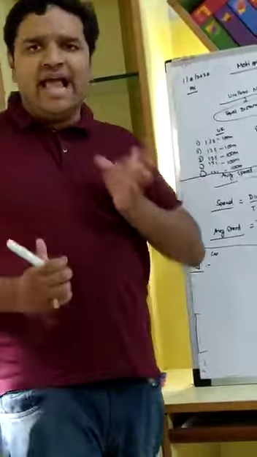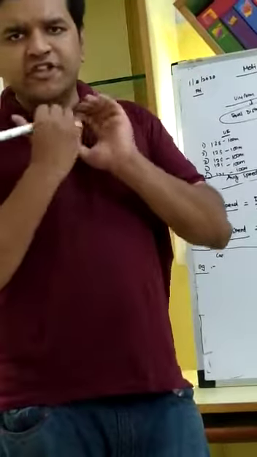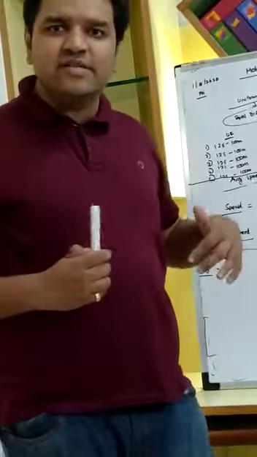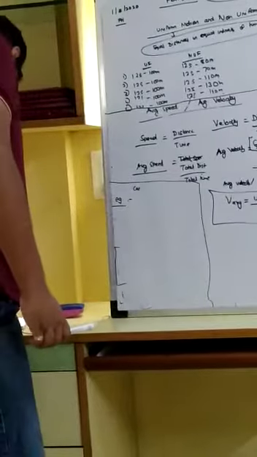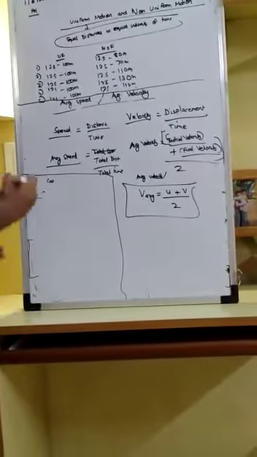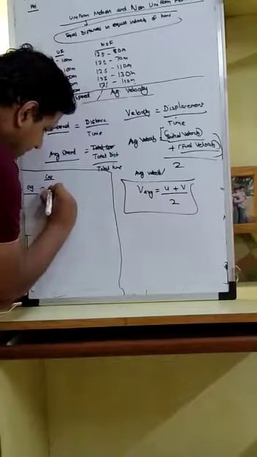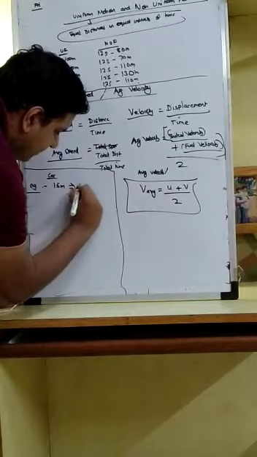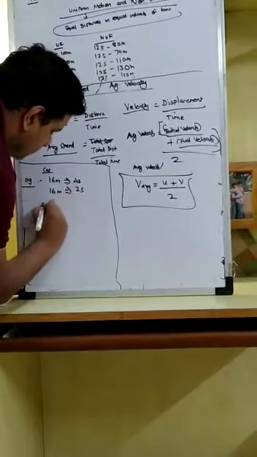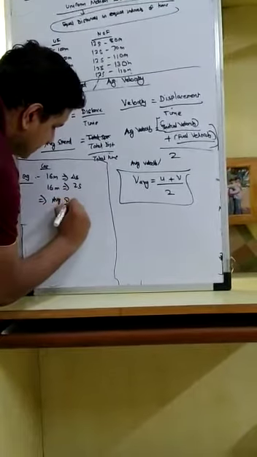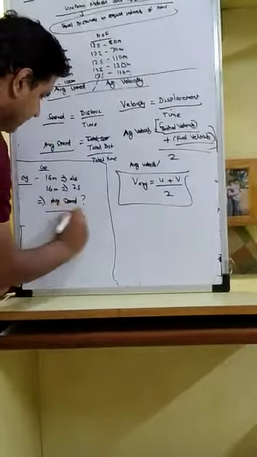So let us actually do some solved examples and some in-textbook numerical questions in the NCERT, because that will help us and really give us confidence for this chapter. The first NCERT solved example says that an object is traveling 16 meters in 4 seconds and is traveling 16 meters in another 2 seconds. What is the average speed?